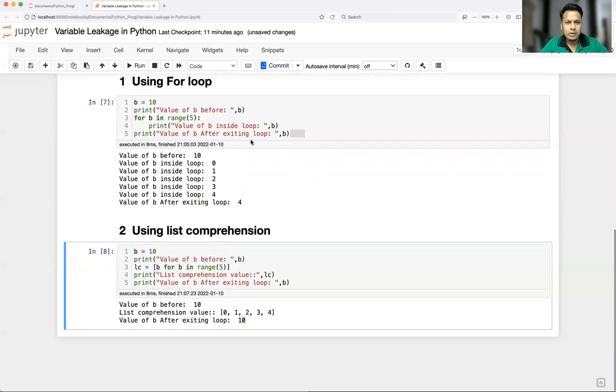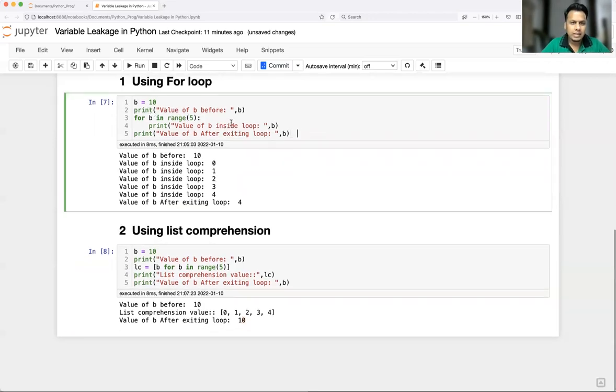Because Guido van Rossum wanted variables to behave like this whenever you use a for loop. So the scope of a variable when you use an explicit for loop will exist before, within, and outside the for loop. But inside list comprehension, the scope of that variable will be limited to the list comprehension only. After that, whatever was defined previously is going to have the same value. Okay, so that's about list comprehension.